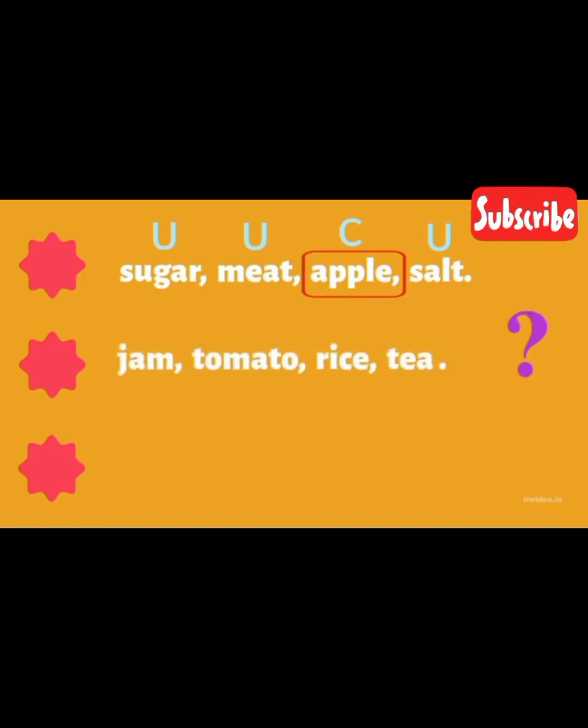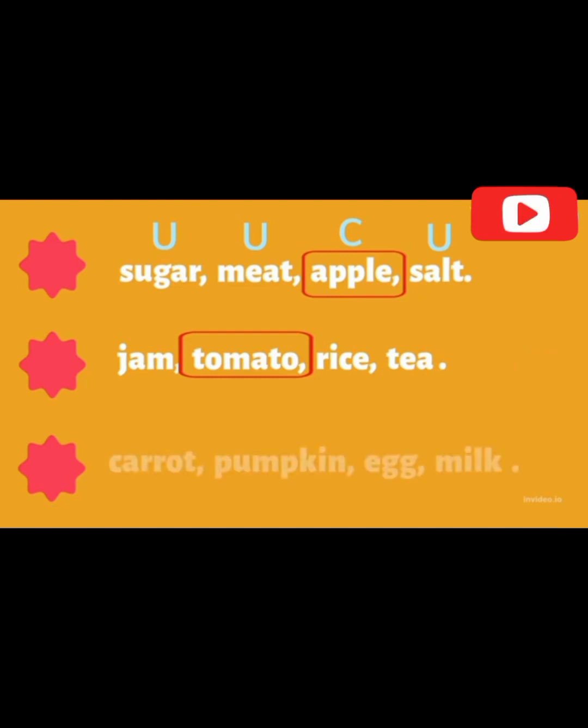Jam, tomato, rice, tea. Find the odd word. Tomato. Carrot, pumpkin, egg, milk. Milk.